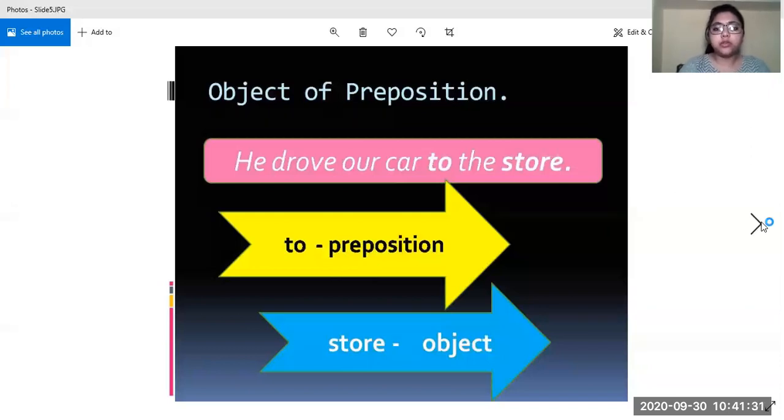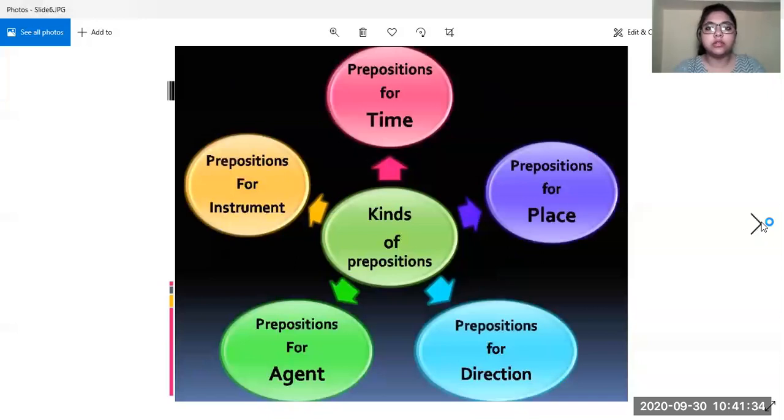Moving on, we come to the kinds of prepositions now. There are five kinds of prepositions depending upon their usage. The first one is the preposition for time, when we use it to indicate time. Then preposition for place, when we use it to indicate the place. Preposition for direction, when we want to know in which direction the object is. Preposition for agent, we'll learn about this. And preposition for instrument, this also we'll learn in the coming slides.